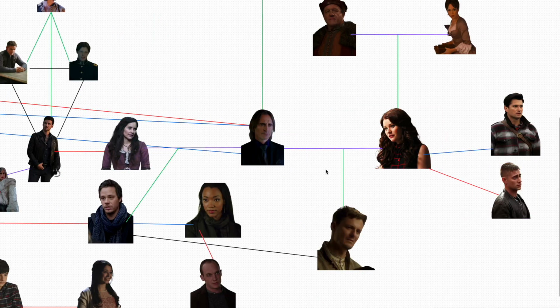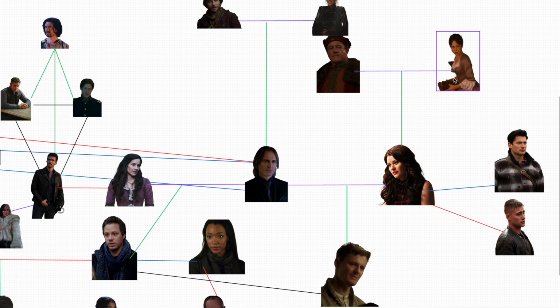Before she fell in love with Rumple, Belle was engaged to Gaston. That's why we have a blue line here, because that engagement was for an arranged marriage. But before Belle and Rumple had Gideon, Belle did kind of give him a little bit of what he deserves and threw Rumple out of Storybrooke, and in that time, she had a romantic relationship with Will Scarlet, the Knave of Hearts. And just to complete Belle's end of the branch, Belle's parents are Maurice and Colette. Colette dies the first time we see her.